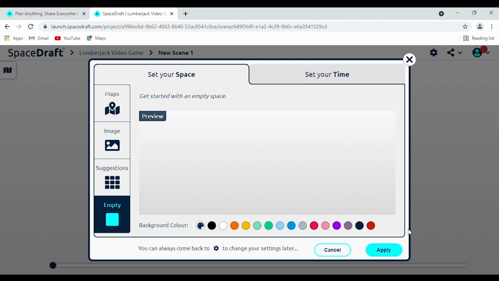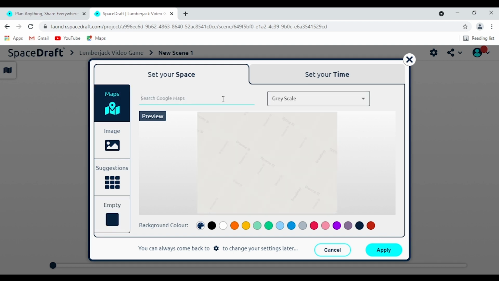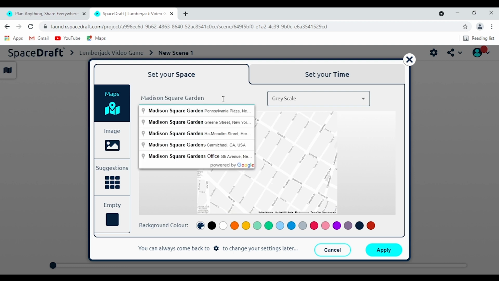But first, we're going to focus on that background. We're going to bring our world to life. There's a couple different ways that you can do that here. You could add in a map, for example. So maybe your world takes place in our actual world. Maybe you want to go to Madison Square Garden.